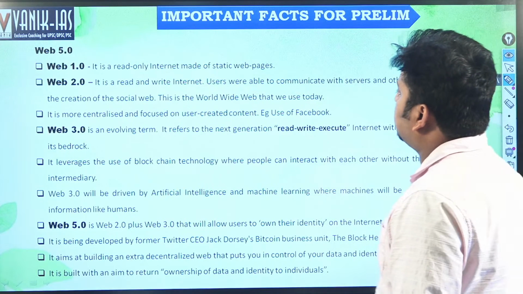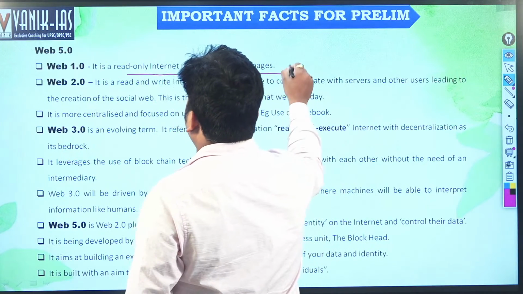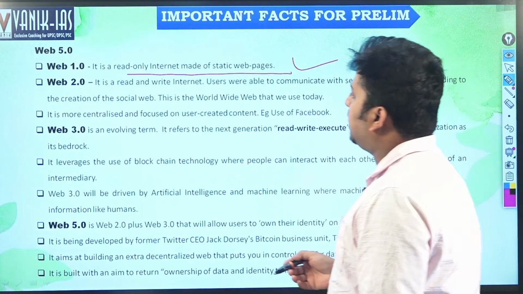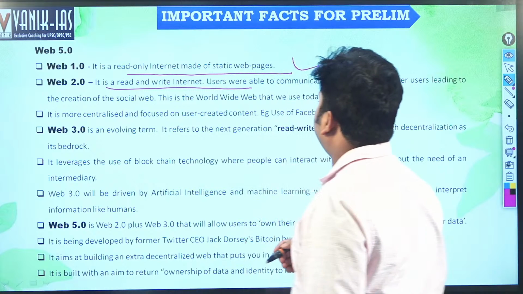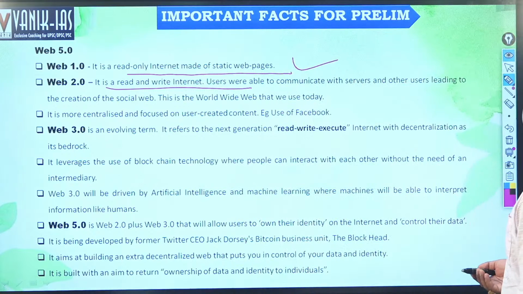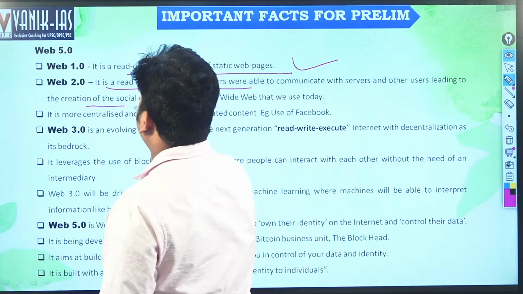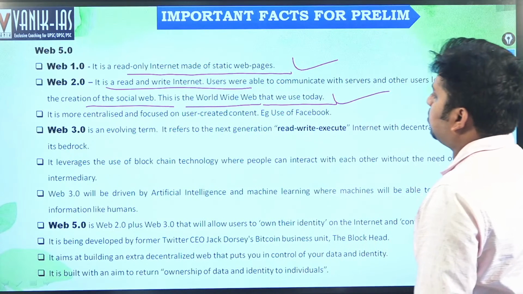Web 1.0 is the read-only internet made of static web pages. That means you can only read. Web 2.0 is the read and write internet. You can also write on the internet. Users were able to communicate with servers and other users, leading to the creation of the social web. This is the World Wide Web that we use, that is Web 2.0.